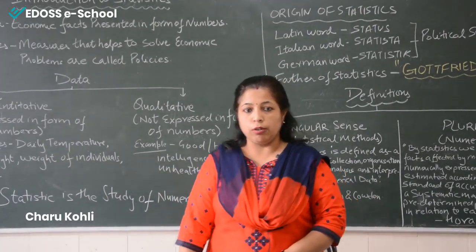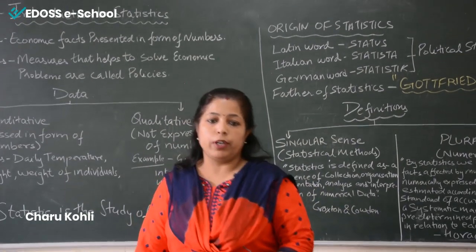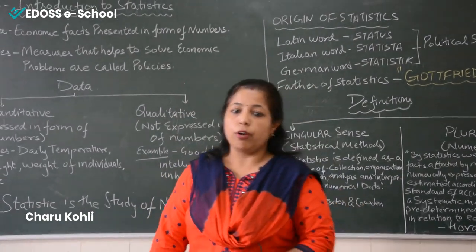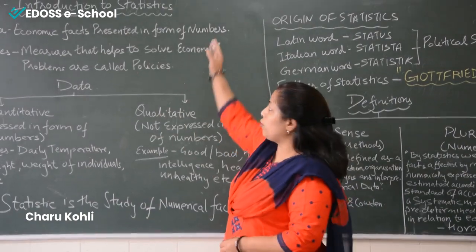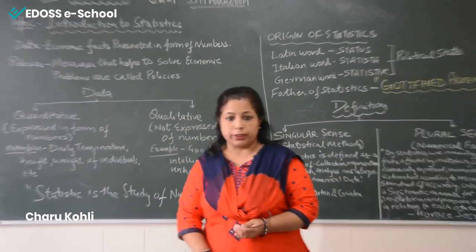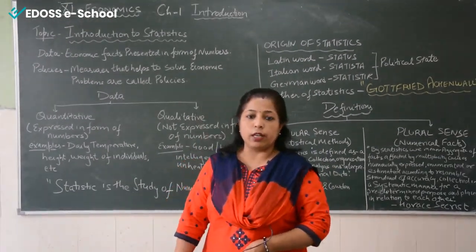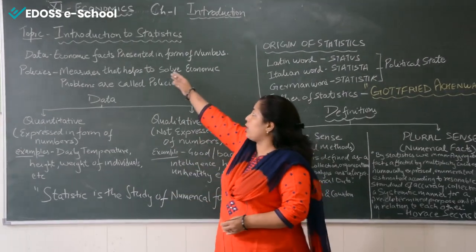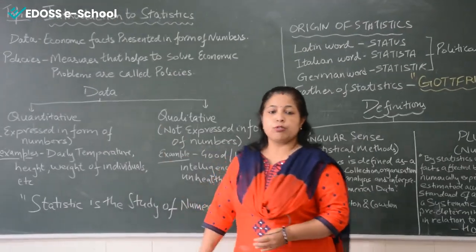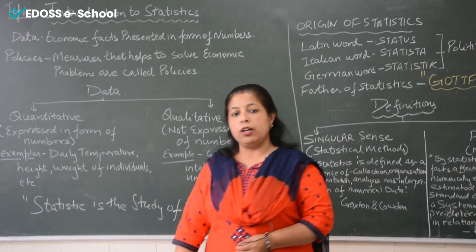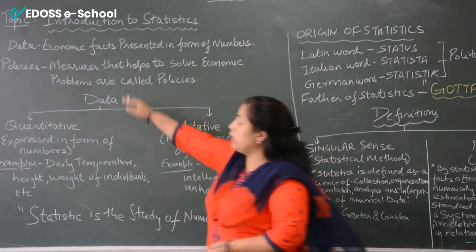As you all know, we are in the process of learning the first chapter of statistics, that is Introduction to Statistics and Economics. Today we are going to take a look at the topic Introduction to Statistics. To start on this topic, first of all, we have to understand the word data.